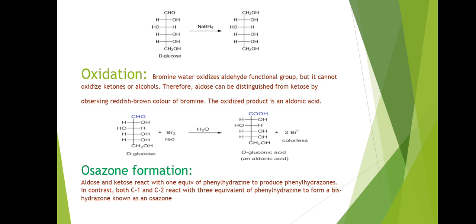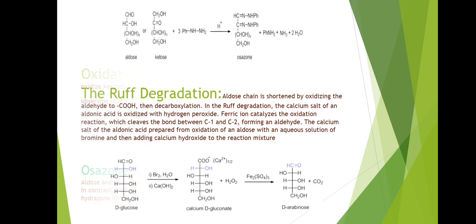Osazone formation. Aldoses and ketoses react with one equivalent of phenylhydrazine to produce phenylhydrazones. In contrast, both C1 and C2 react with three equivalents of phenylhydrazine to form a bis-hydrazone known as an osazone.